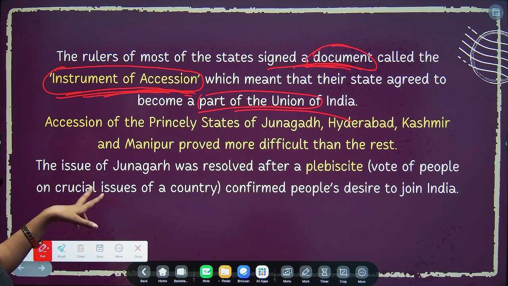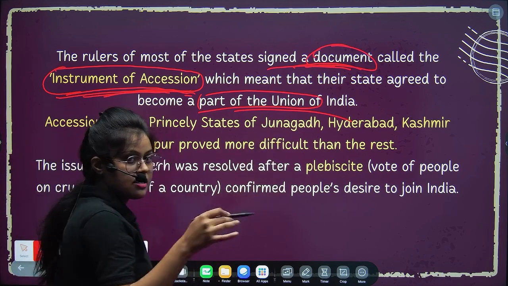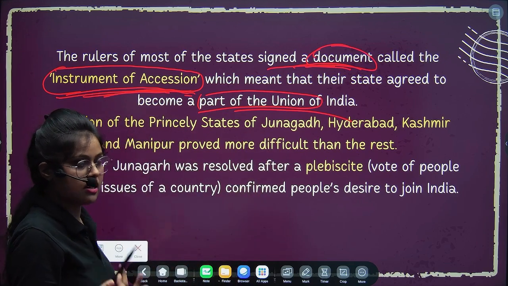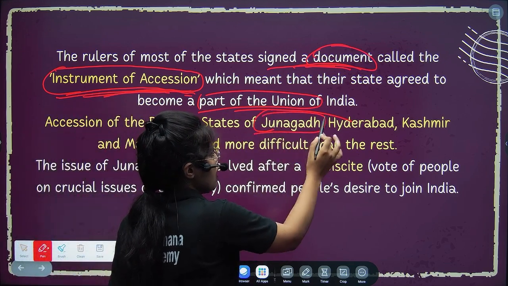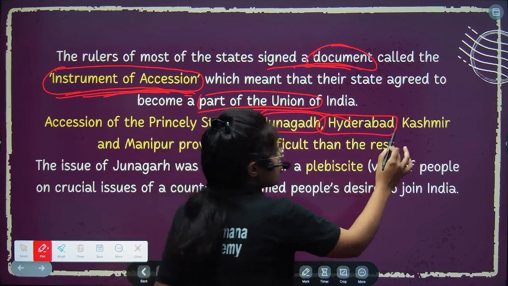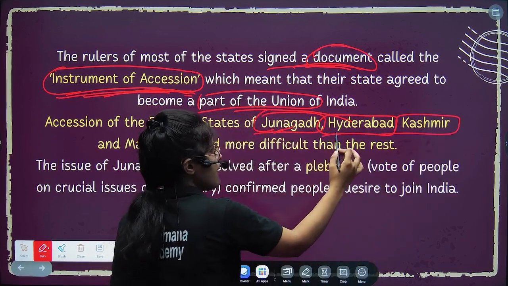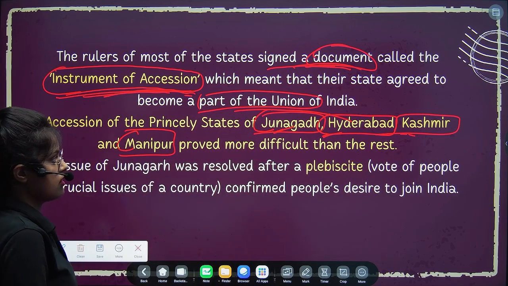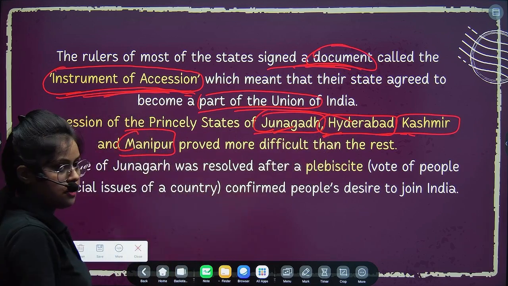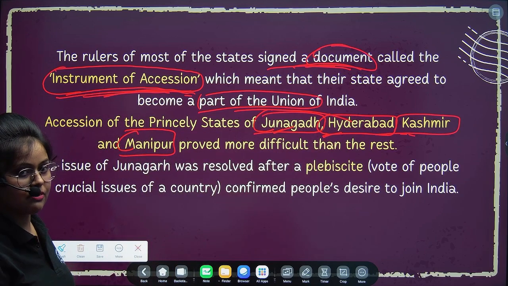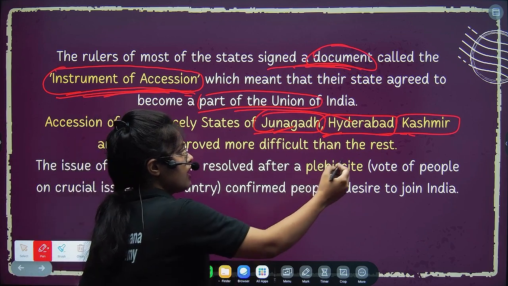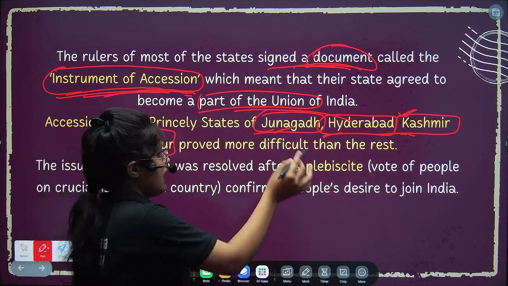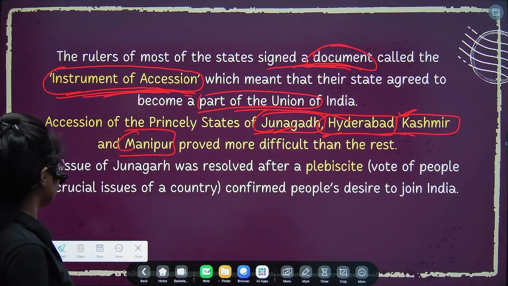So about the accession of princely states, when we were discussing the princely states, I was saying that there were some places where we have faced major difficulties. So that place is Junagadh. You have to be very clear about it. Maybe they can ask you in MCQs. Okay, so Junagadh, Hyderabad, Kashmir and Manipur. These are the four places, right? Junagadh, Hyderabad, Kashmir and Manipur, where they have faced major difficulties while integrating them, right? In Kashmir, we have faced the problem even till 2019, right? So that was the problem we have faced, right?